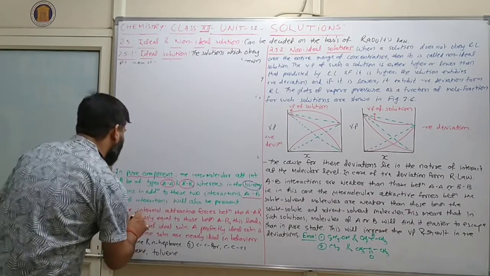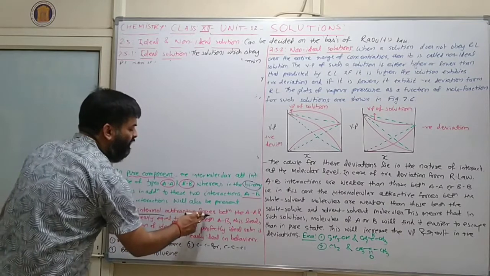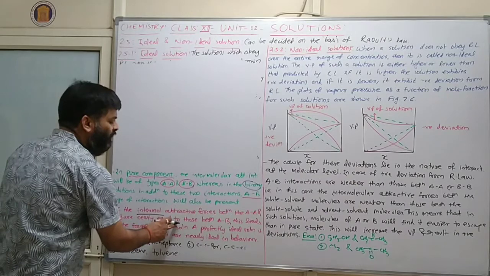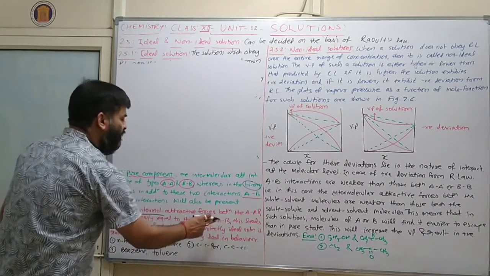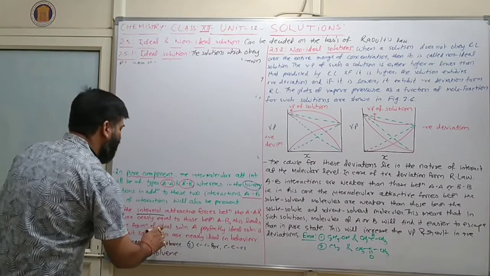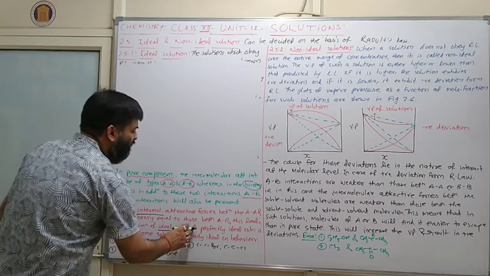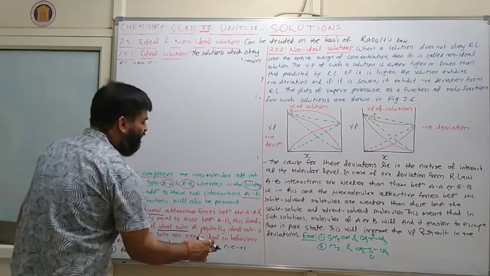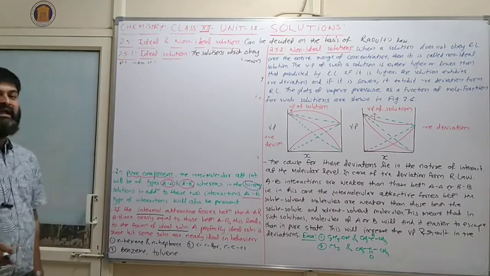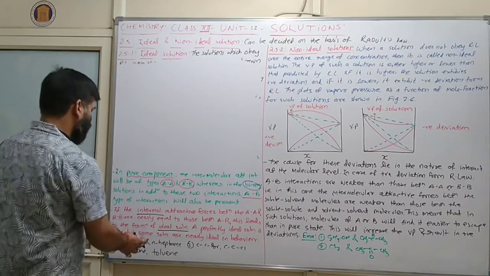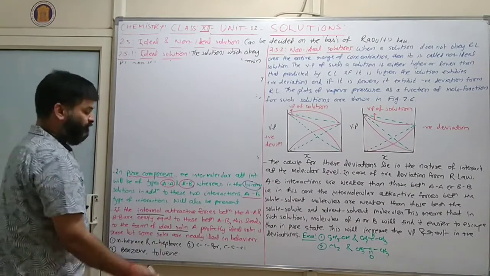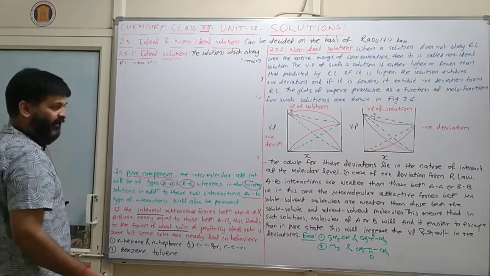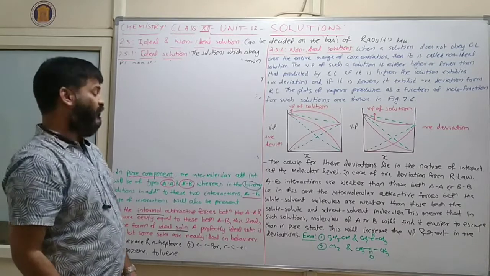If the intermolecular attractive forces between AA and BB are nearly equal to those between AB, this leads to the formation of an ideal solution. Clear? A perfectly ideal solution is rare, but some solutions are nearly ideal in behavior. Examples are normal hexane and normal heptane, bromoethane and chloroethane, benzene and toluene.